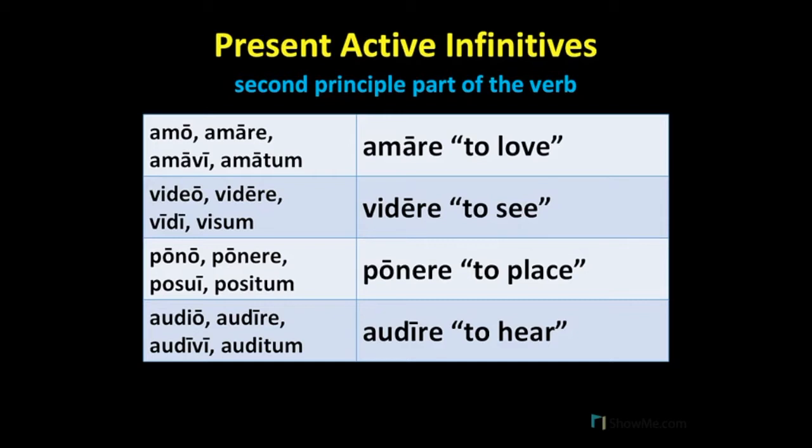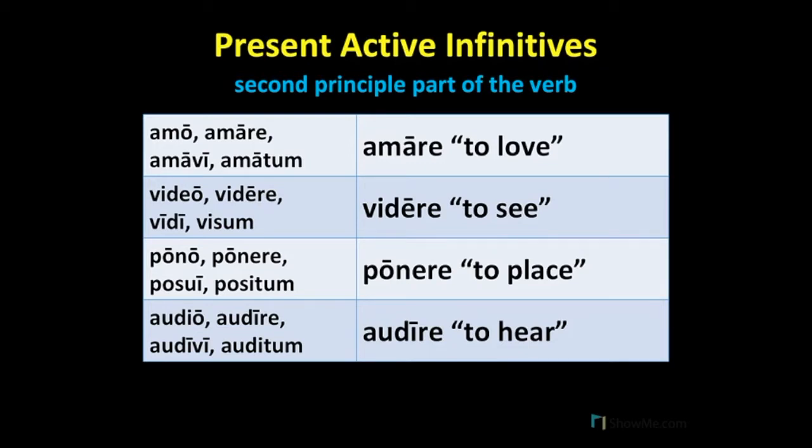So from amo, amare, we have amare. From video, videre, we have videre. From pono, ponere, we have ponere. From audio, audire, we have audire. The present active infinitive is translated as "to blank." So the translations for these are to love, to see, to place, and to hear.